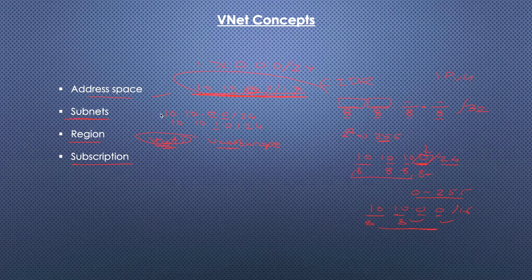Also, there is one more recommendation: if we are going to create a VNet, we should prefer to have one large VNet as compared to multiple small VNets. Why is it necessary? If we have a large VNet for our organization, then we don't have to provide some special kind of connectivity between multiple VNets, so if many resources are created inside this VNet, they are visible to each other automatically. So we have to keep these things in mind. Now let's go to the next slide.